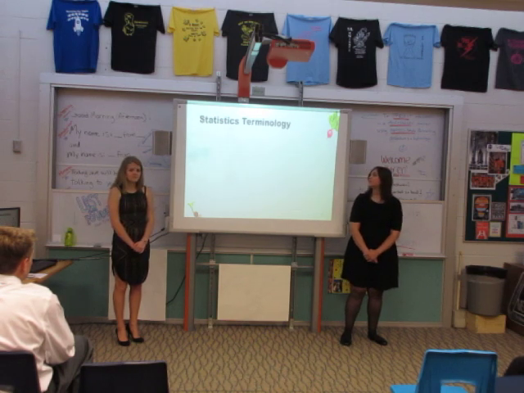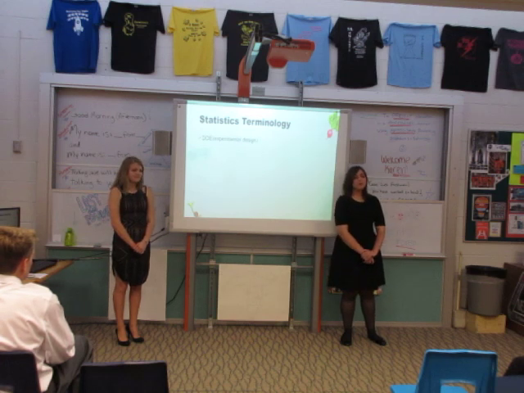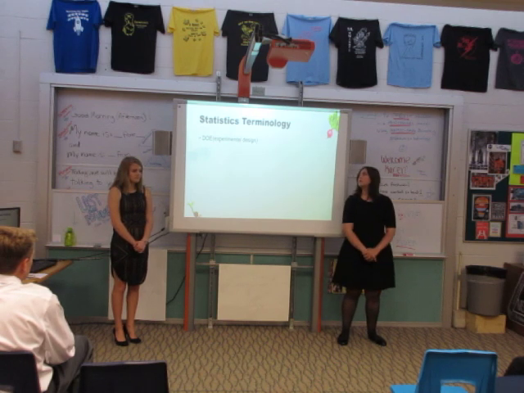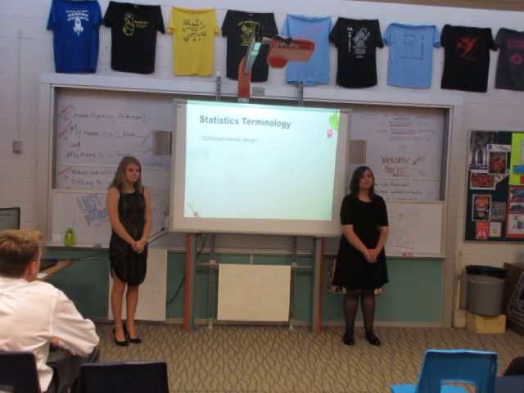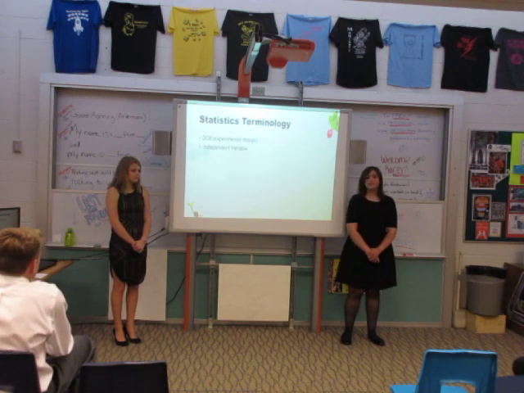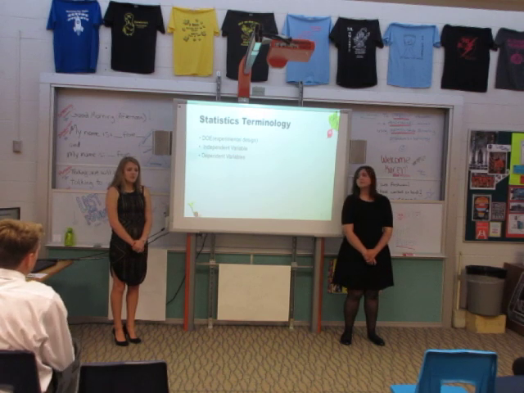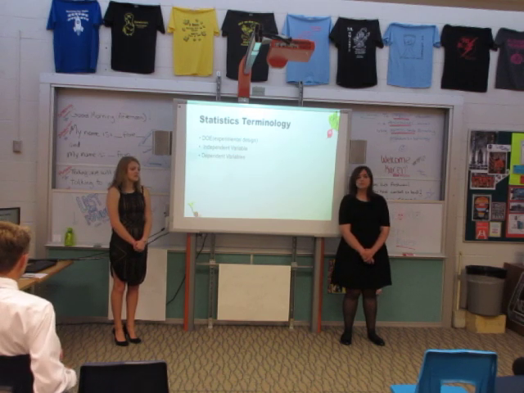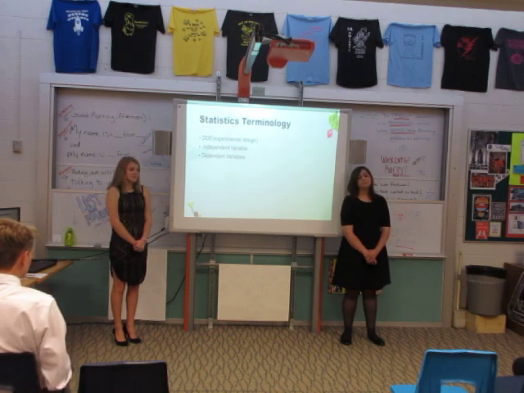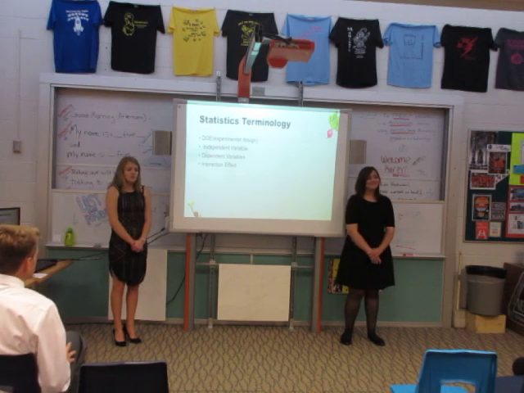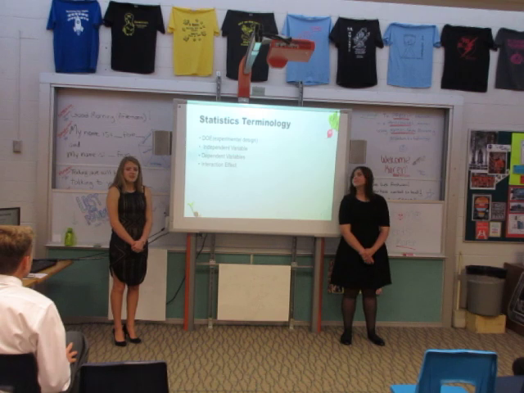Statistics terminology. The first term is DOE. A DOE is a design of an experiment that aims to explain the variance of two factors. We use a two-factor DOE, meaning that there are two factors that could change the outcome of our experiment. The independent variable is a condition that is changed by the scientist. The dependent variable is the variable that shows your reaction. So in our case, it was the amount of seeds that germinated to 3 centimeters in the 7 days. The interaction effect is the effect that both the variables had on our seeds, so the pH and the potassium working together.